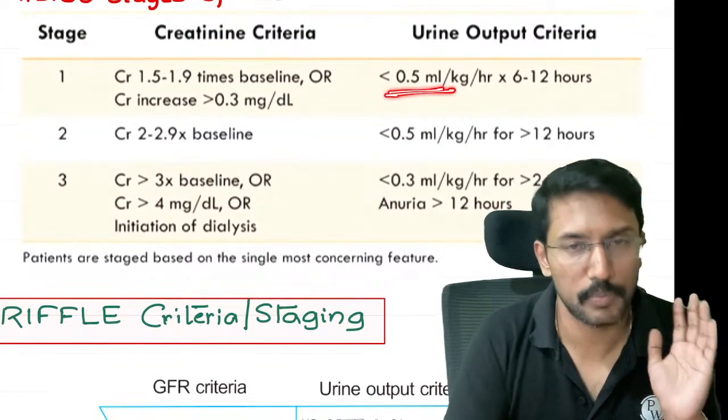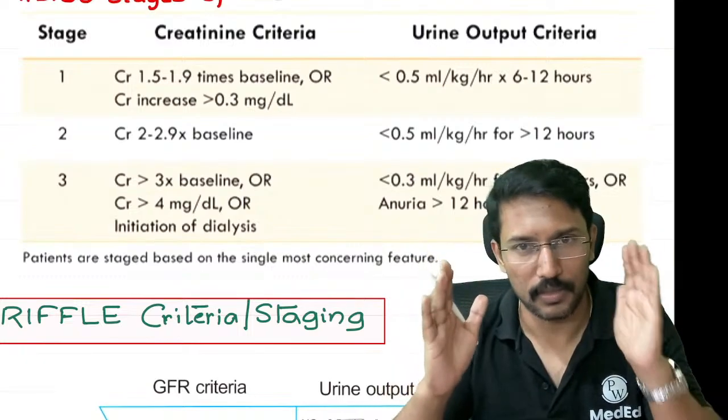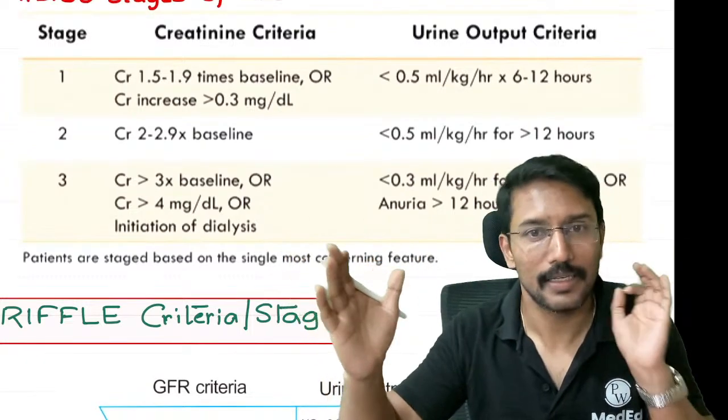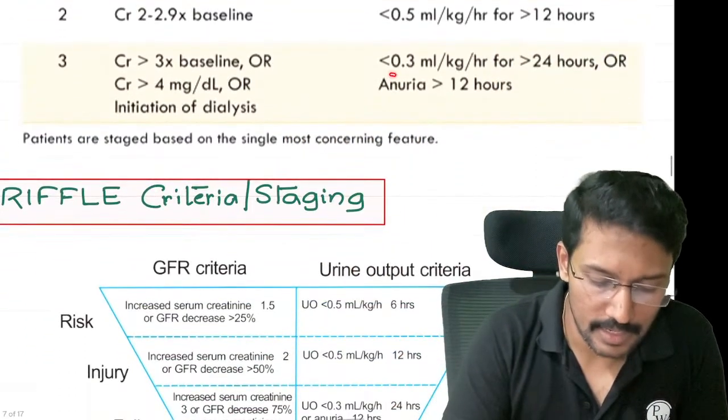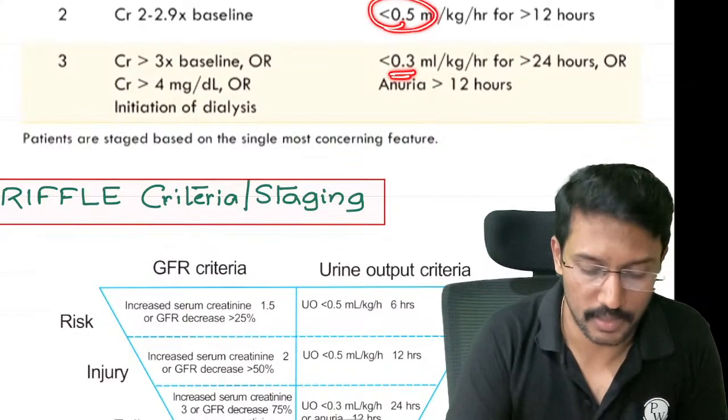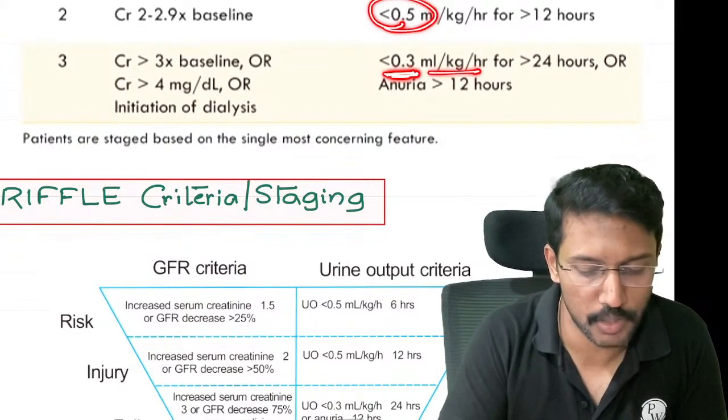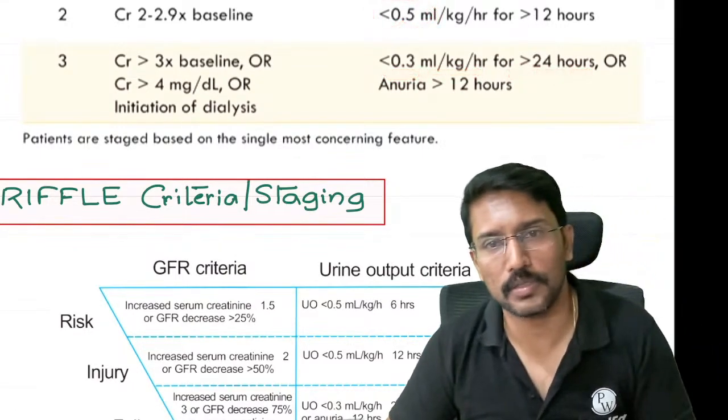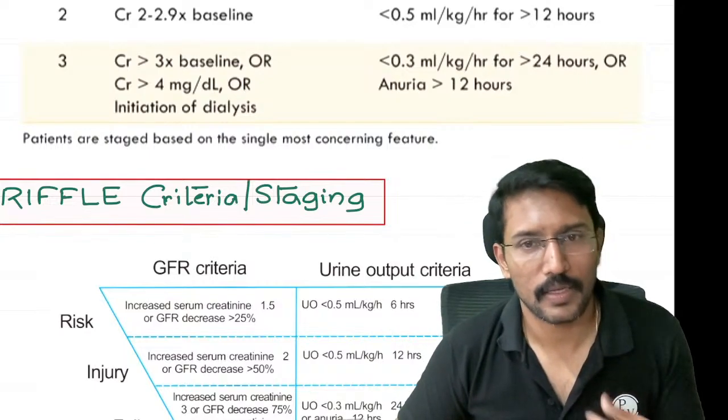Less than 0.5 ml per kg per hour for 6 to 12 hours is stage 1, right? 12 hours or more is stage 2. But if it is less than 0.3 ml per kg per hour for more than 24 hours, then we will call it stage 3.